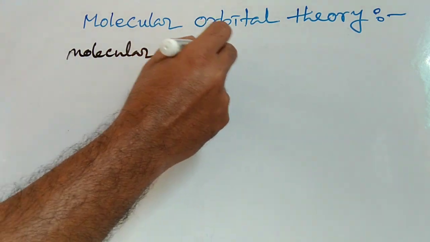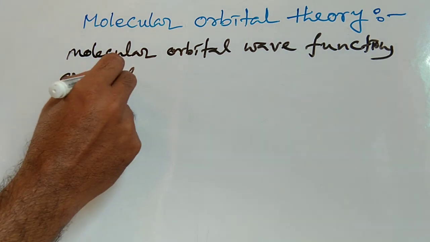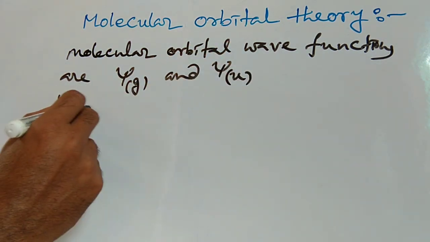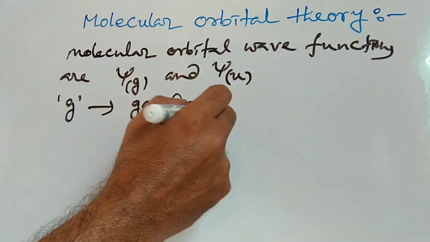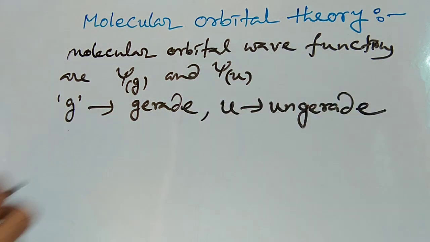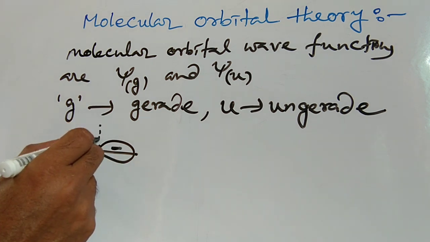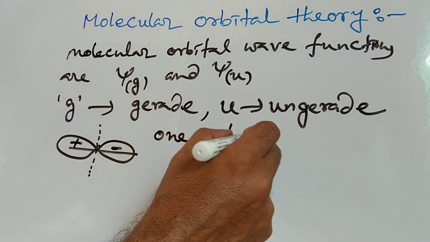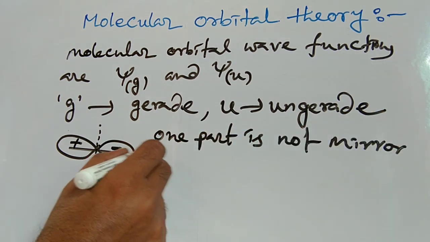An s orbital may combine with a p orbital provided that the lobes of the p orbital are pointing along the axis joining the nuclei. When the lobes which overlap have the same sign, this results in a bonding molecular orbital with an increased electron density between the nuclei. When the overlapping lobes have opposite signs, this gives an antibonding MO with a reduced electron density in between the nuclei.